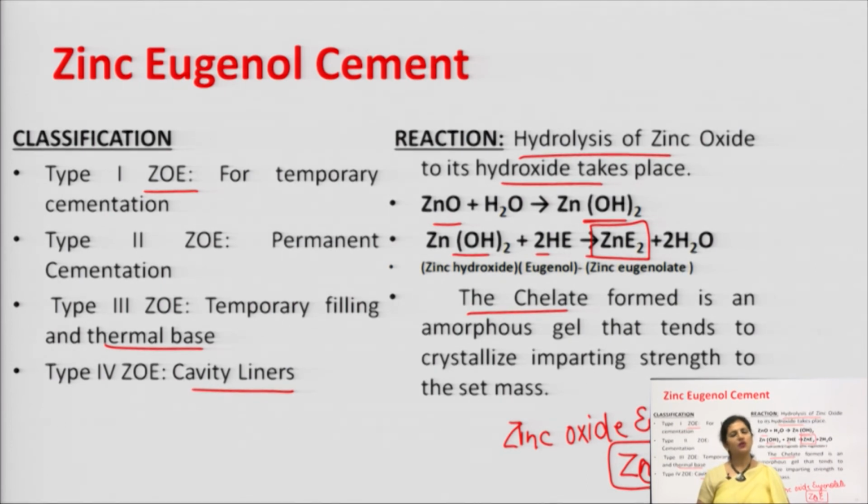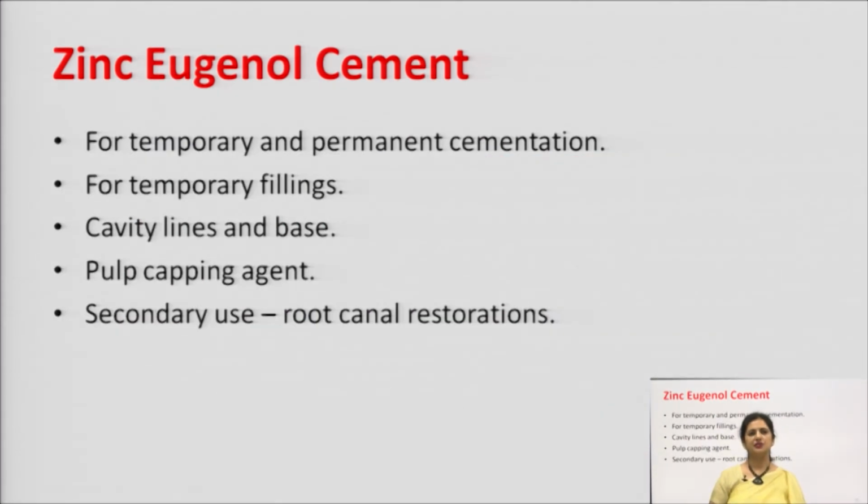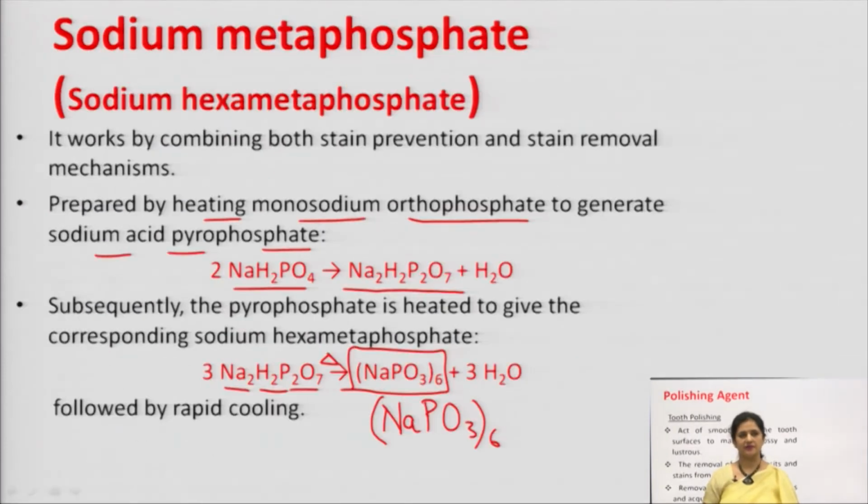So, that is zinc oxide eugenolate for the temporary filling, for permanent as a thermal base or for the cavity liner. It is used for again the same thing, fillings, temporary fillings, cavity liners and base, pulp capping agent, and one more secondary use it has, it is root canal restorations.